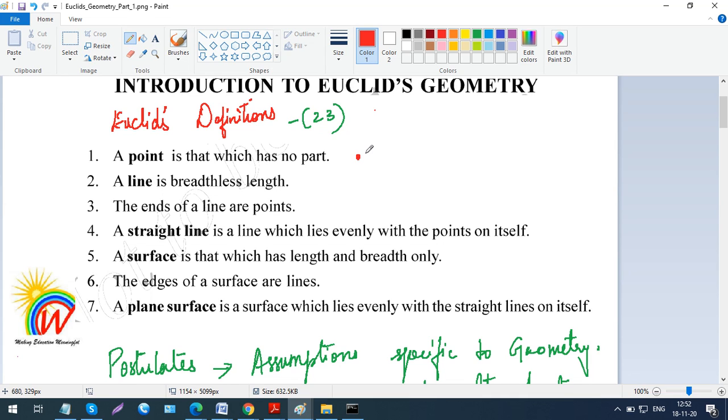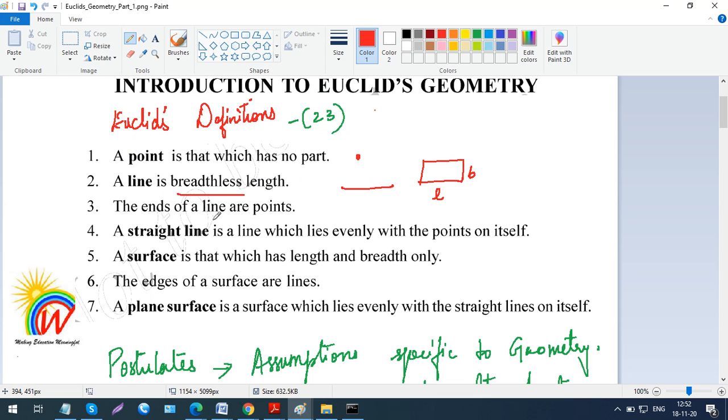A line is breadthless length. If you have a rectangle, you know what a rectangle is, right? A rectangle has a length and a breadth, but this line is a breadthless length. We don't have a breadth for this. So if you don't have a breadth, you get a length only. That is what they're saying. It's just a definition being told, so it's all things which we already know.